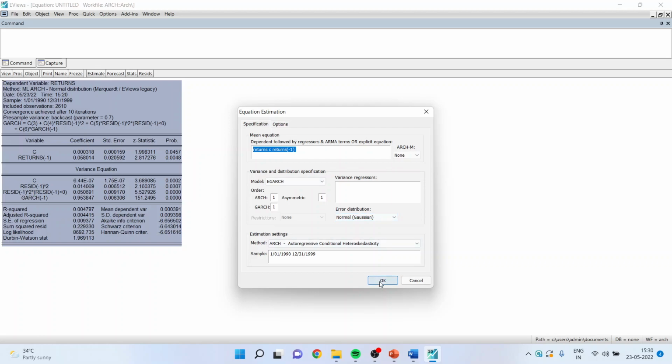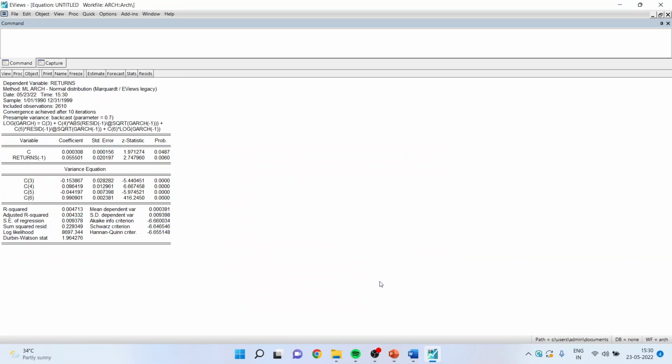Click OK. And you will get C3, C4, C5, C6. C3 is a constant term. C4 is an ARCH coefficient. C5 is the asymmetric coefficient. C6 is the GARCH coefficient. The equation is already given to you here.